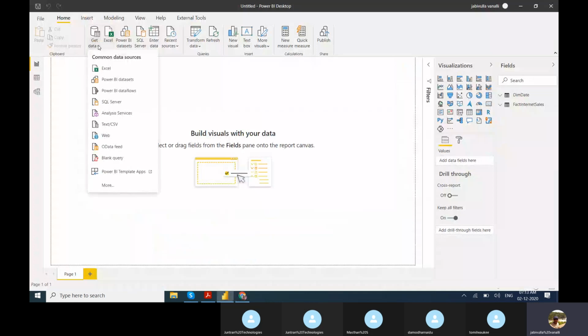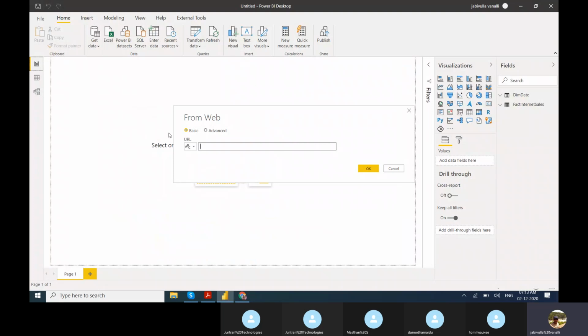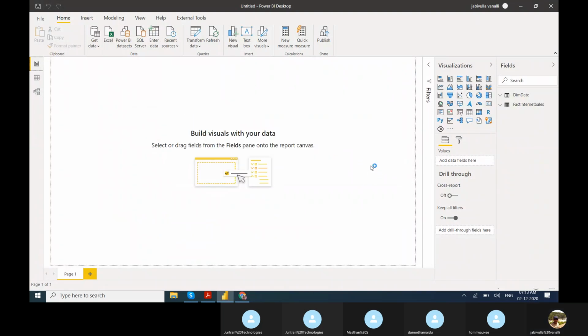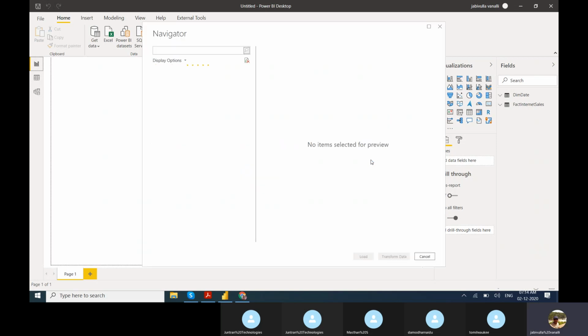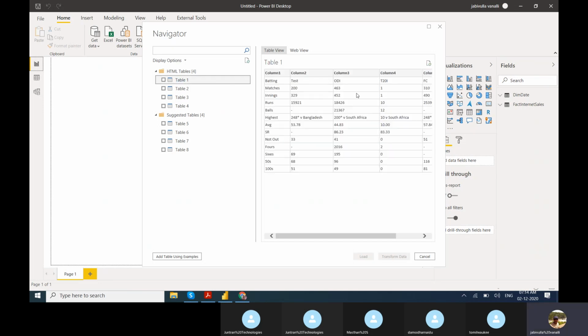Get data, web. See the tables, you can see the preview.